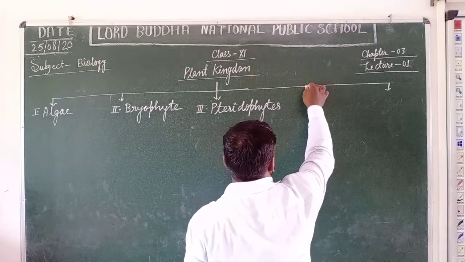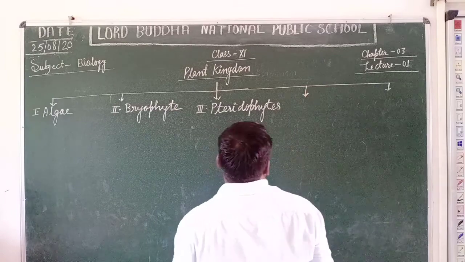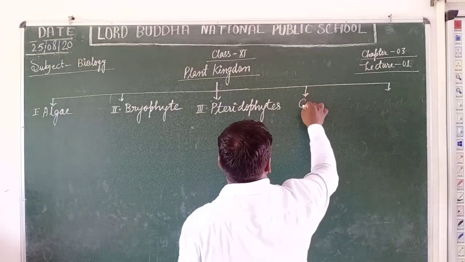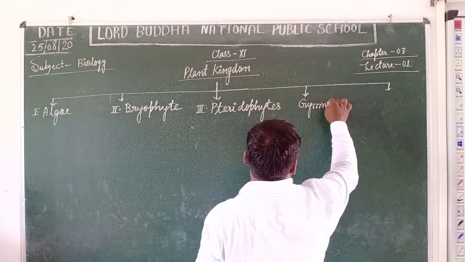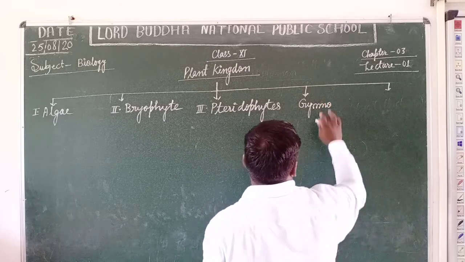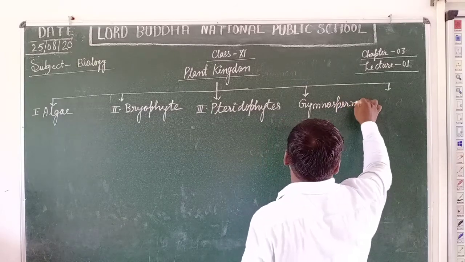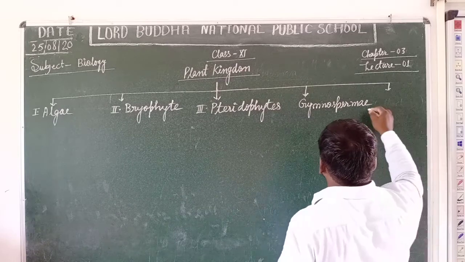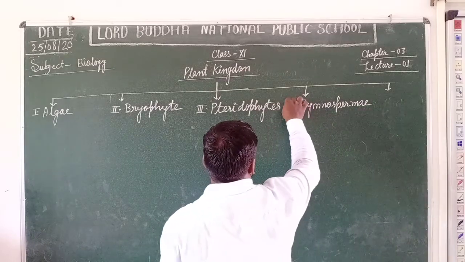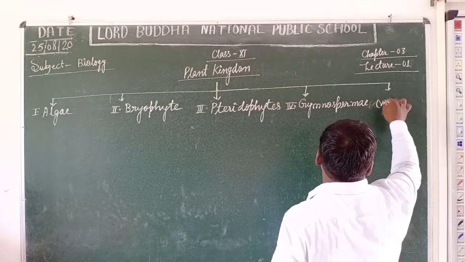The next one is the gymnospermae. And the last one is angiospermae.